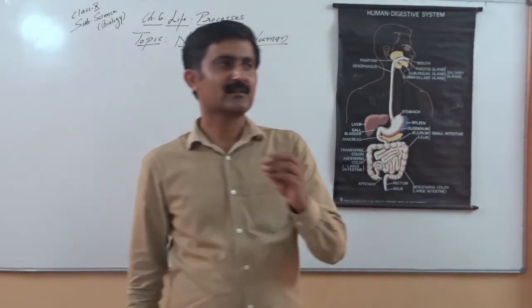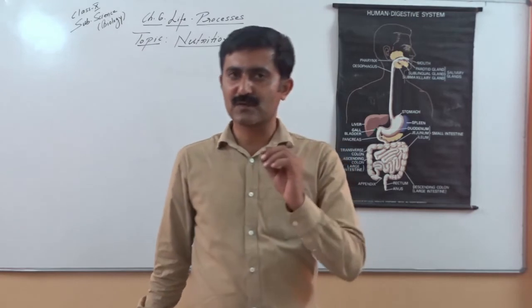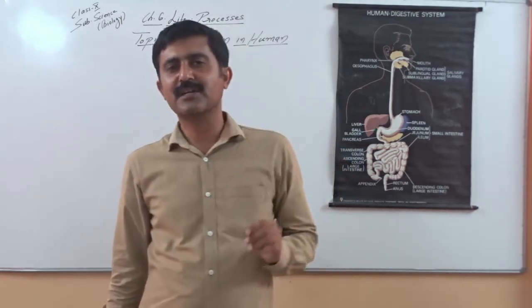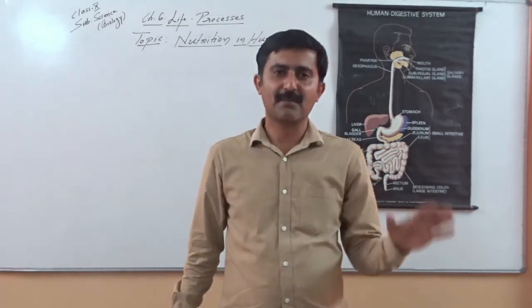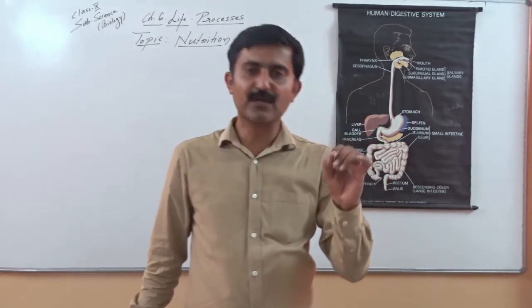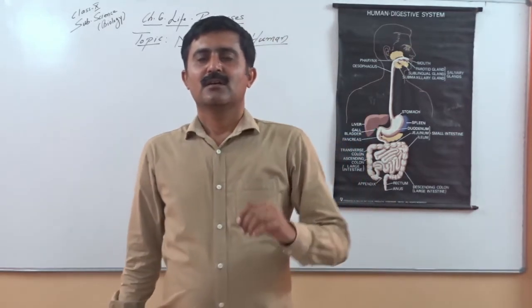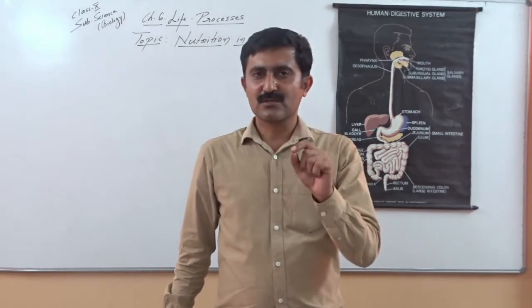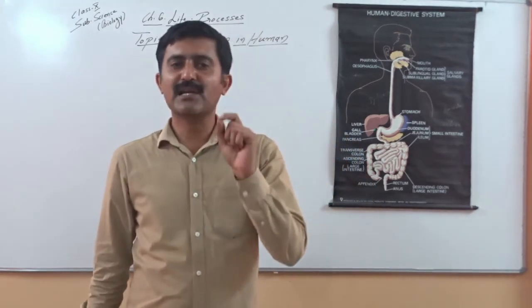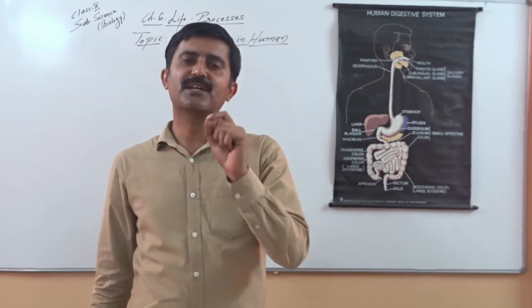Liver secretes a juice known as bile juice, and that bile juice contains no enzyme. This is a very important point to note here. There is secretion of juice, but in bile juice there is no presence of digestive enzyme.